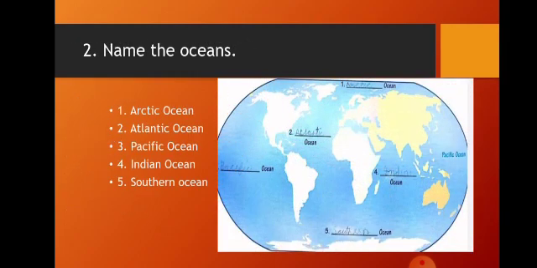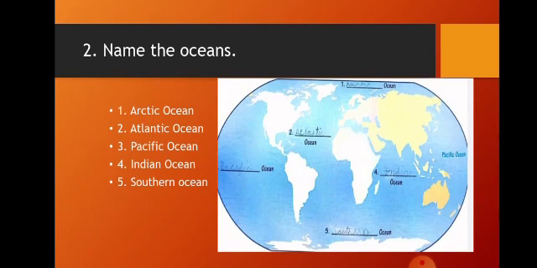Now the next question is question number 2, name the oceans. Now, what is an ocean? An ocean is a huge body of salt water, and it covers nearly 71% of Earth's surface.